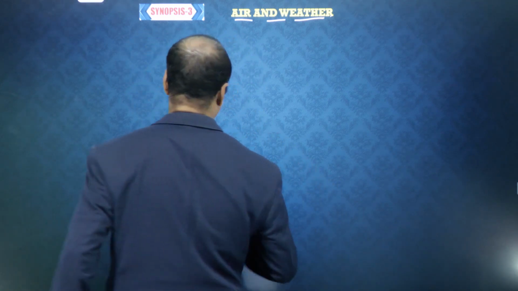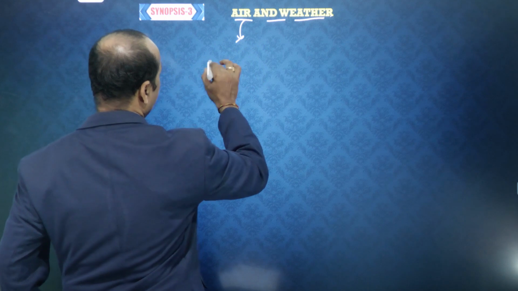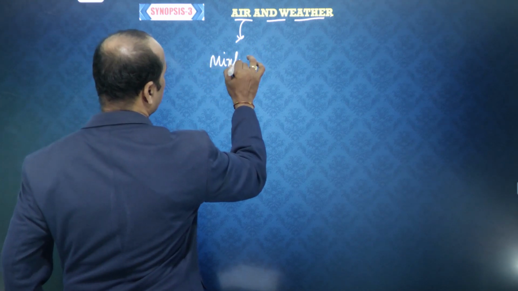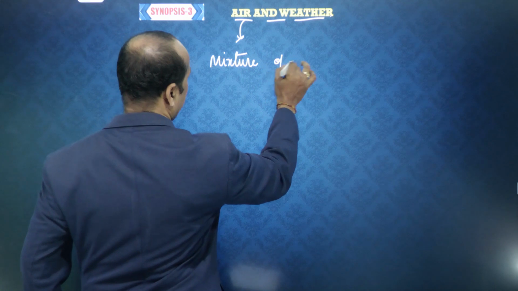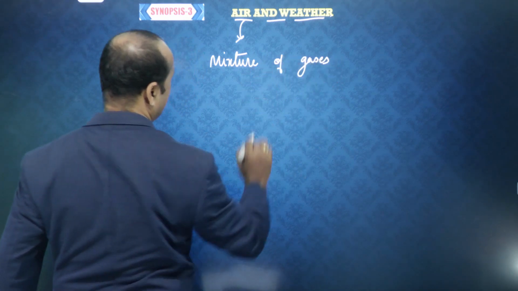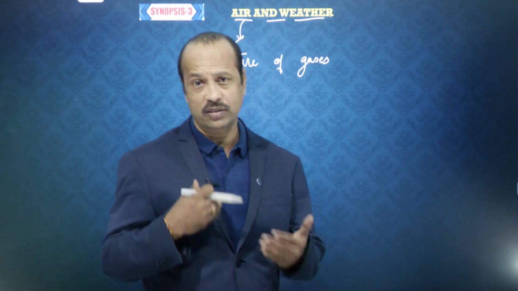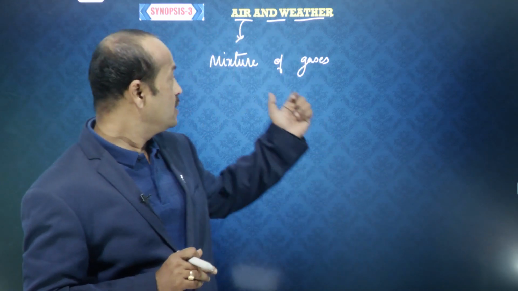So what is air? Students, air is a mixture of gases. Air means, you know that you require oxygen. I think you might have already studied in the lower classes that we need oxygen for respiration. We take oxygen, we respire, so we are living. Does air consist of only oxygen? No. Air consists of so many other gases also, right? So air is a mixture of gases. What are the gases present in the atmosphere? Do you know, students? Very good.